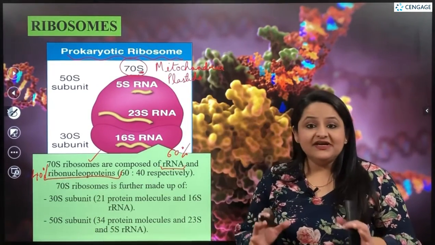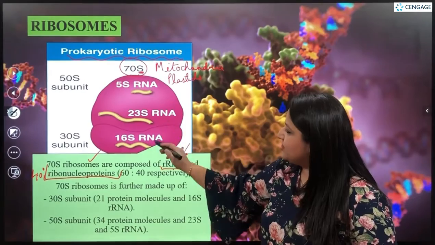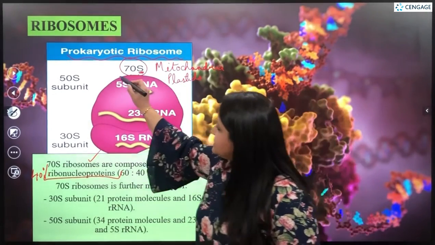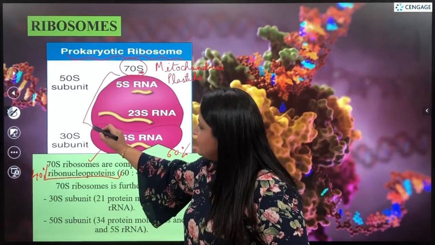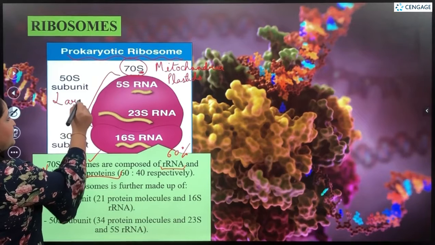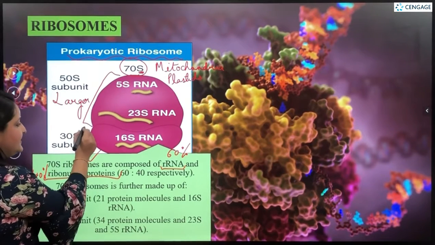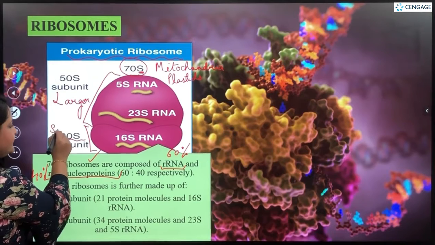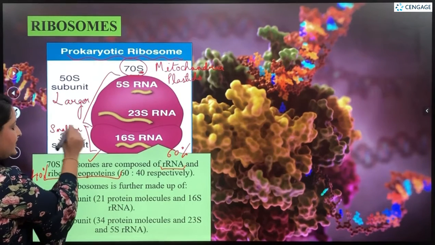Now, the 70S ribosome, as we can see in the picture, is made up of two subunits. This larger one is the larger subunit, known as the 50S subunit. So, I'll write larger over here. And this second subunit is the smaller subunit, known as the 30S subunit.